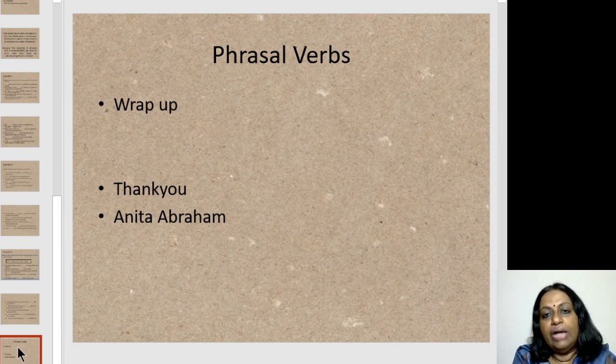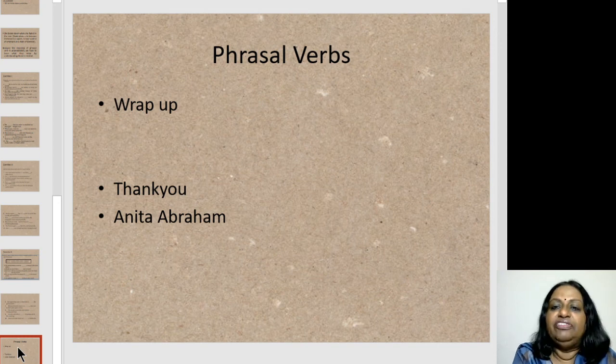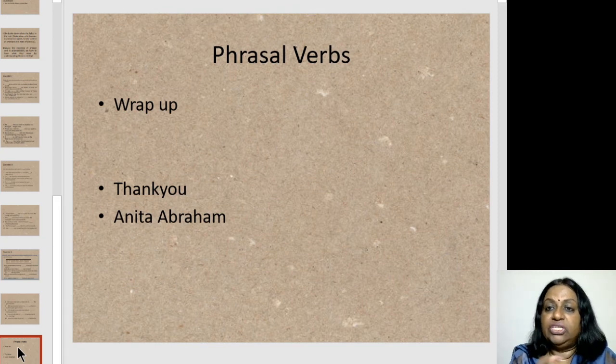Look up is to try to find some information in a book, a dictionary, a computer. She didn't understand the word, so she looked it up in her dictionary. So that is what you all must do with phrasal verbs. In case you do not understand, of course, you may understand the main verb, but then with the preposition or adverb, the meaning completely changes. So you need to look up if you don't understand, so that you know what is the right meaning and use it in the right place.